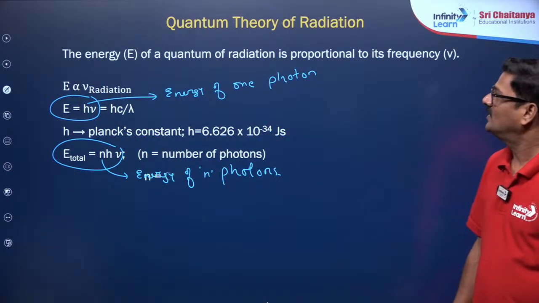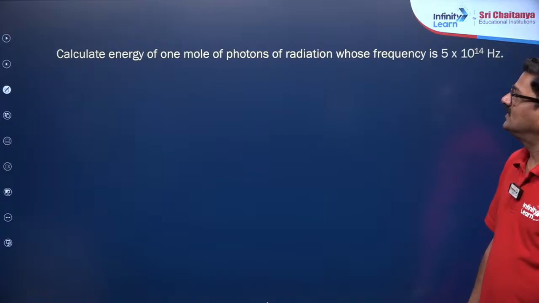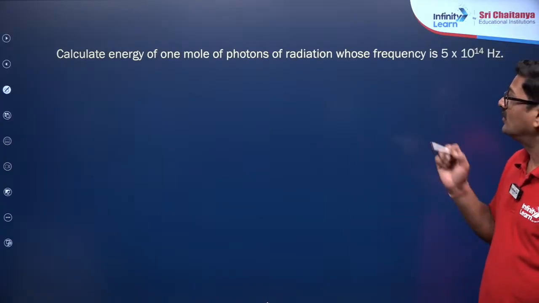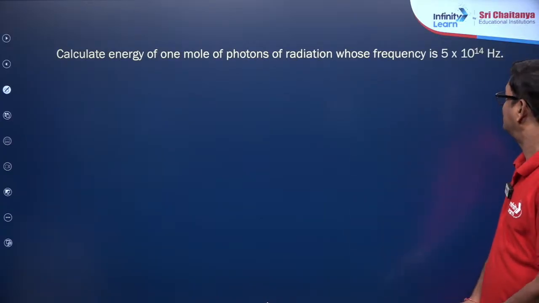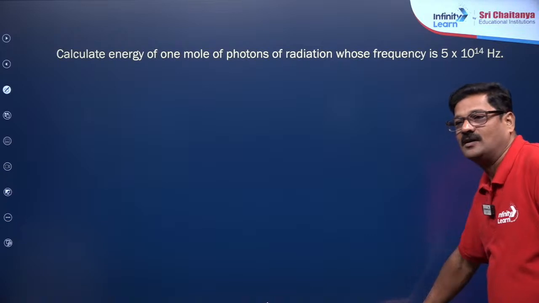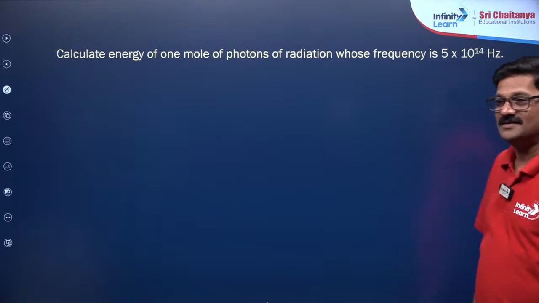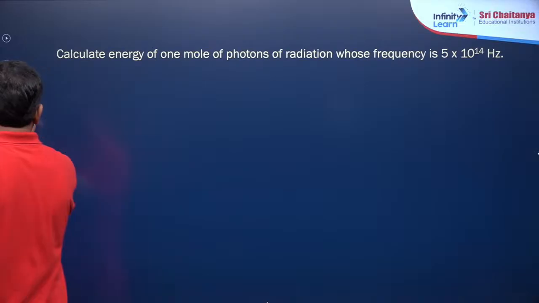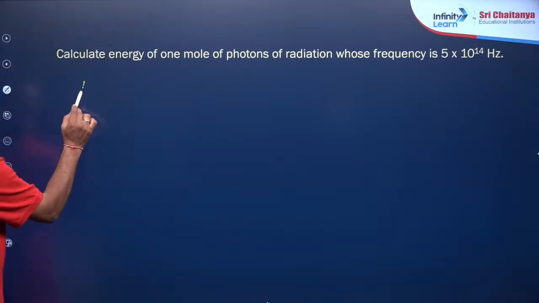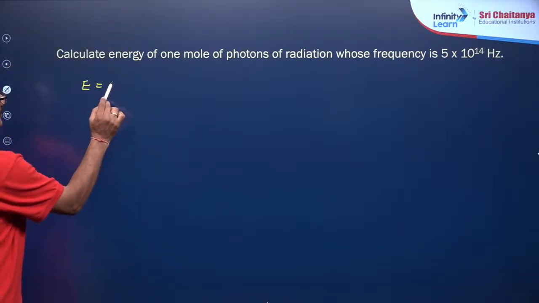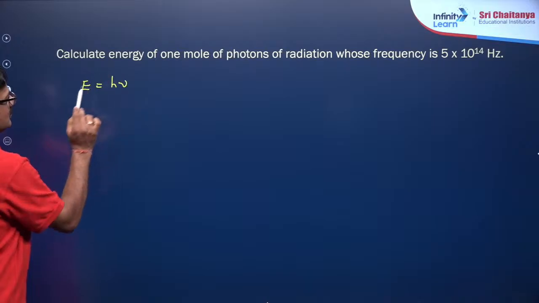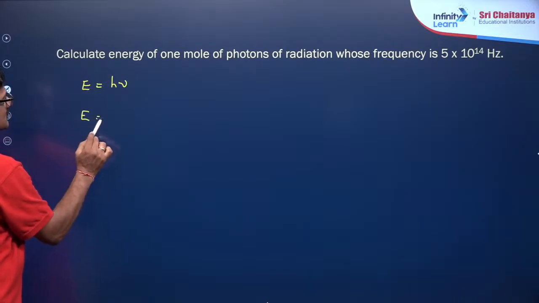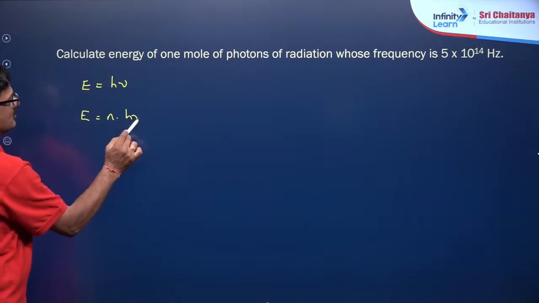Understand? And here: calculate the energy of 1 mole of photons in the radiation whose frequency is 5 into 10 power 14 hertz. If that kind of question comes, how do we calculate? We know that E is equal to h nu, or E is equal to n h nu, right?